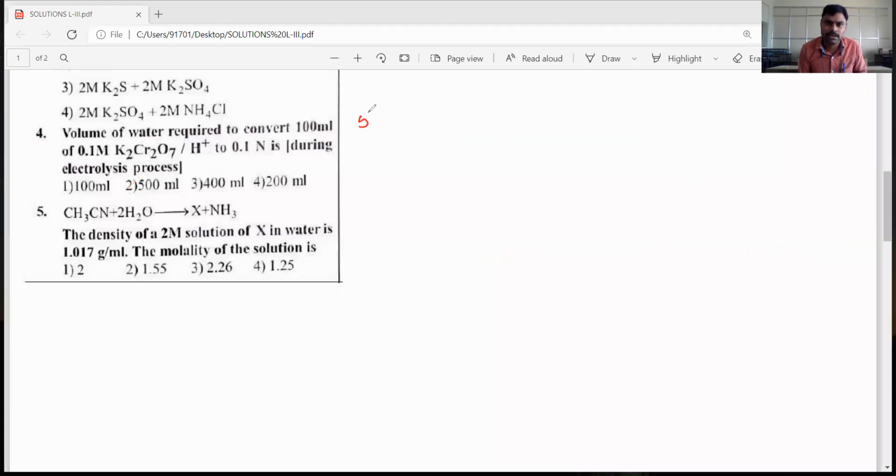What is the given fifth question? CH3CN, methyl cyanide, on complete hydrolysis produces X plus ammonia. X is acetic acid, CH3COOH, whose gram molecular weight is 60, you have to remember, and the byproduct is ammonia.